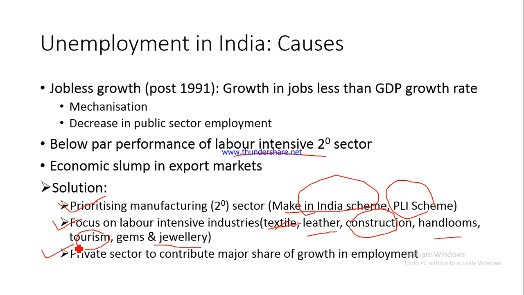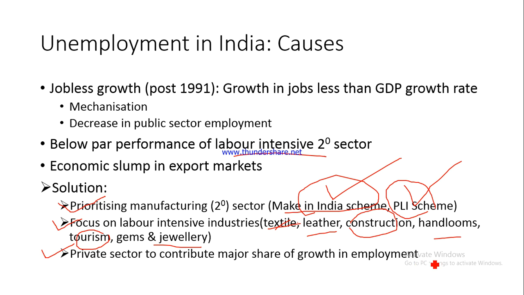Again, we need to also understand that there is a limit to the number of jobs that can be generated in the government sector. It is the private sector which has to generate most of the jobs, and that is why a lot of emphasis here is on incentivizing the private sector. For example, we have talked about the Make in India scheme and the PLI scheme. There is a lot of emphasis on ease of doing business, so that these private enterprises are able to conduct their business easily without any hassles in the country, because the easier we make it for them to conduct their business, the more jobs will be generated in the economy. So we need to incentivize the private sector to contribute a major share of growth in employment.